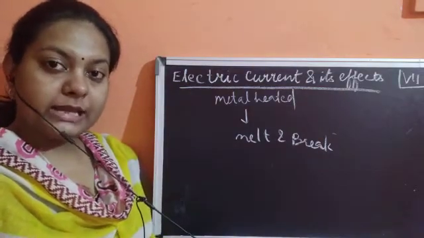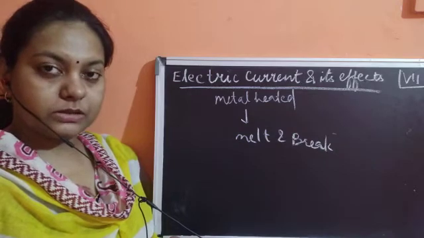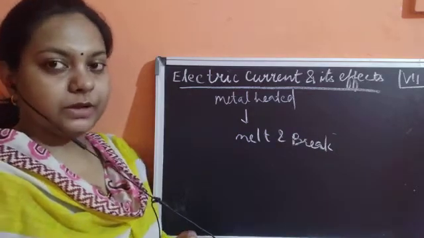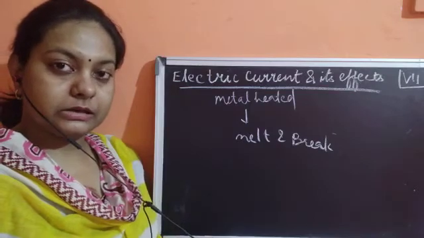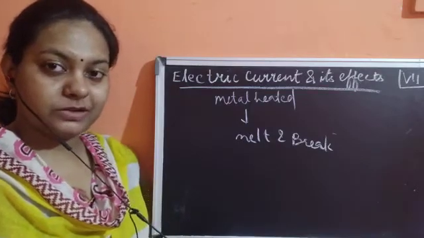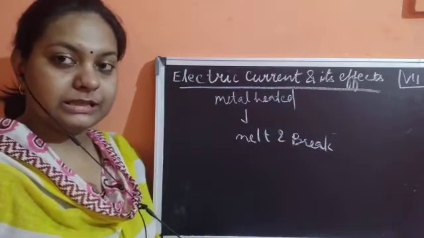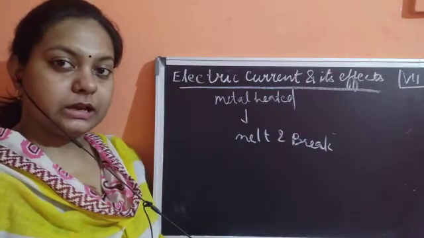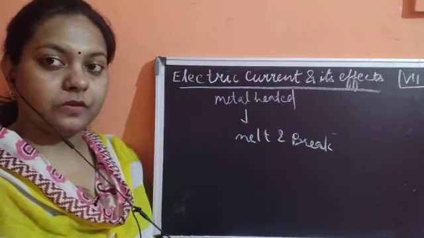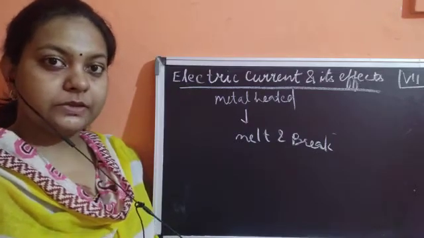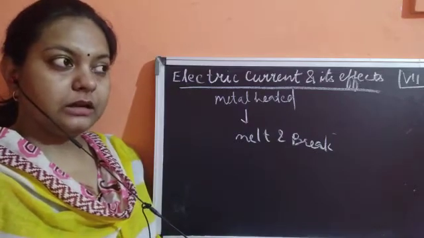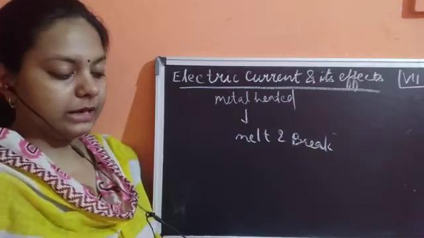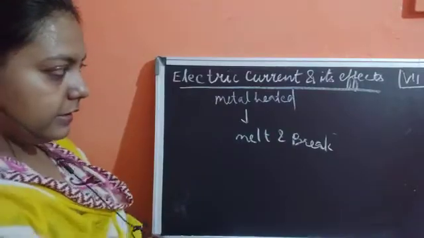Okay, next thing we discussed was the different types of switches and different types of fuses available nowadays. Miniature circuit breakers are also present, because they are responsible for making and breaking of the circuit. Okay, so next we need to study the next effect, that is the magnetic effect of electric current.